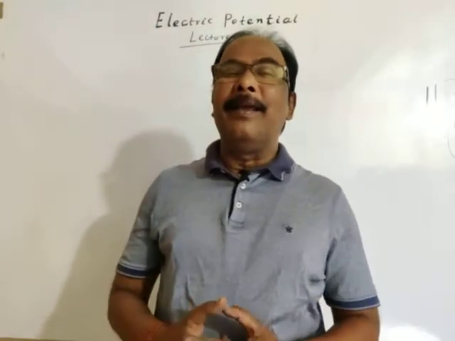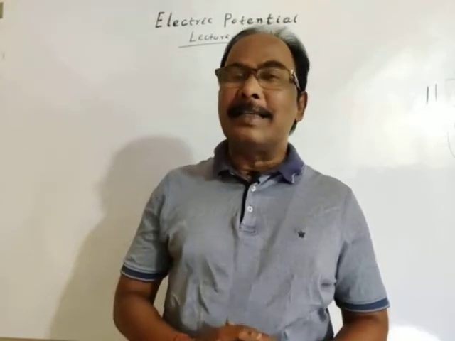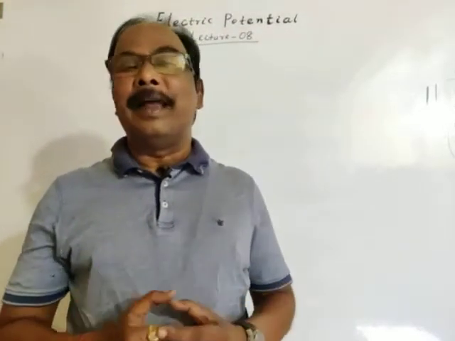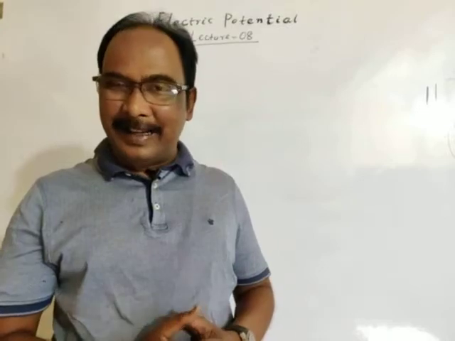We are continuing electric potential and this is lecture number 8 on electric potential.